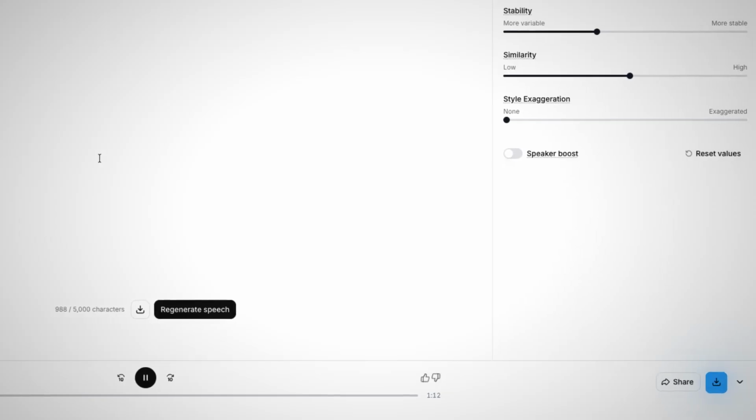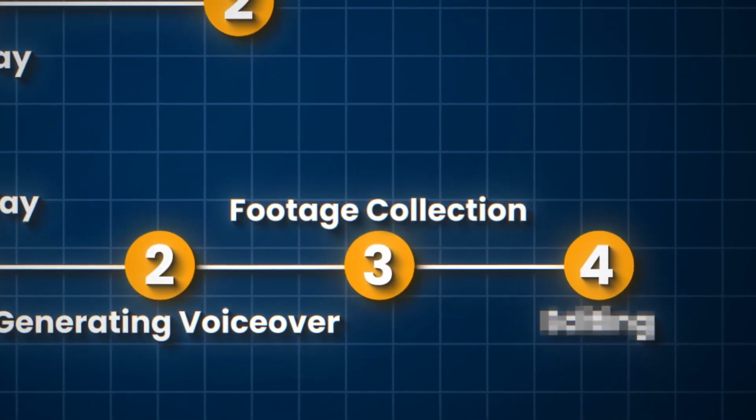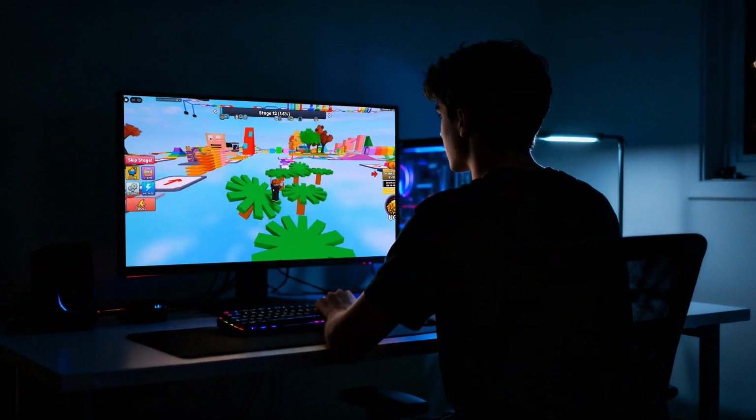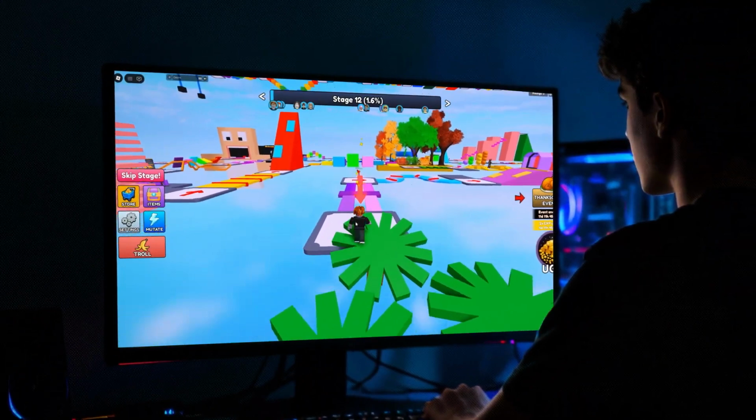Once you've got a good result, just click the download button in the bottom right corner. Now let's move on to the next step. Film the gameplay footage. This step is super straightforward. Literally, all you gotta do is sit down and record your screen while you play Roblox for a few minutes.